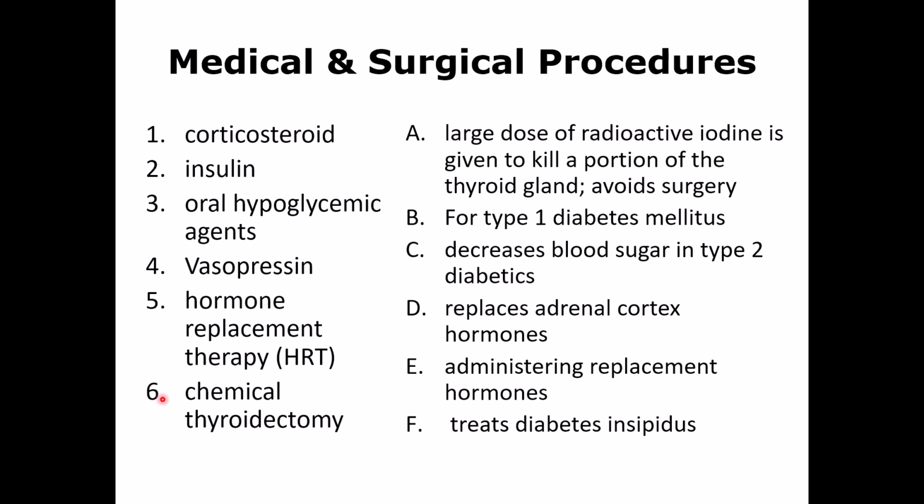If somebody has hyperthyroidism, there are 3 different options there. One of the options is called chemical thyroidectomy, where they can give medication that will cause damage to the thyroid gland, and that will reduce the function of the thyroid gland. So it will reduce hyperthyroidism.